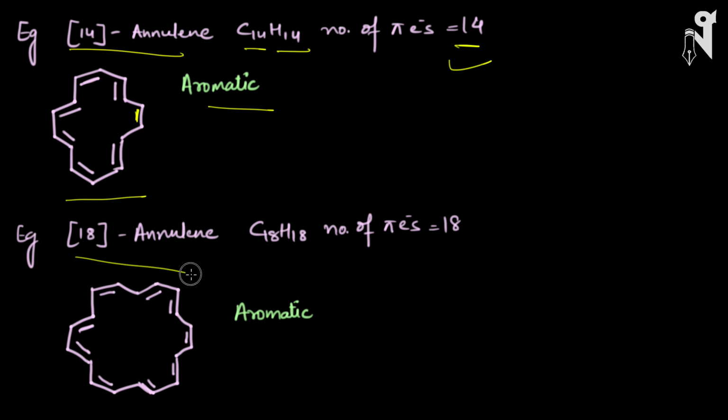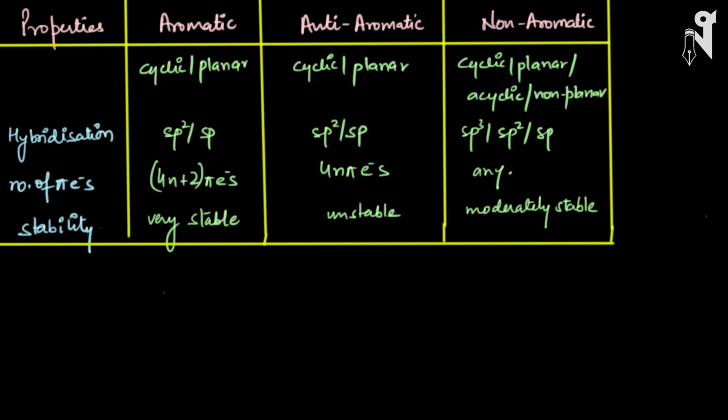In exactly the same way we have [18]annulene. The formula is C18H18. The number of pi electrons is also 18. Here also there are no internal repulsions, which makes this compound aromatic. So now we have seen aromatic structures, anti-aromatic structures, non-aromatic structures, cyclic structures which are fused, polycyclic structures which are fused, non-fused structures, basically isolated ones, and annulenes. So we have seen all kinds of compounds, and we have understood how to figure out their properties in terms of aromatic, non-aromatic, and anti-aromatic.